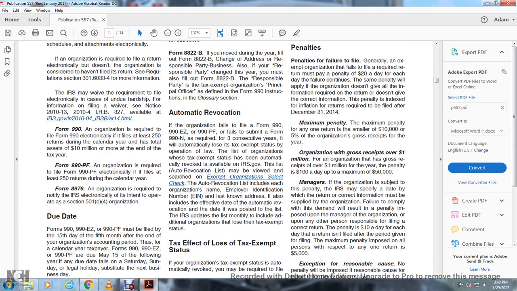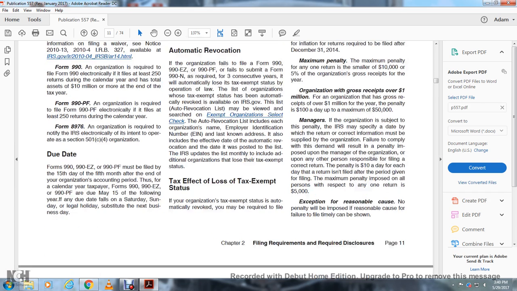Form 990. An organization is required to file Form 990 electronically if it files at least 250 returns during the calendar year and it has total assets of $10 million or more at the end of the tax year. Form 990-PF. An organization is required to file Form 990-PF electronically if it files at least 250 returns during the calendar year. Form 8976. Organizations are required to notify the IRS electronically that they operate as a Section 501(c) organization.